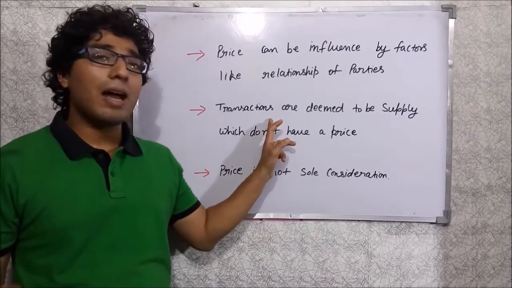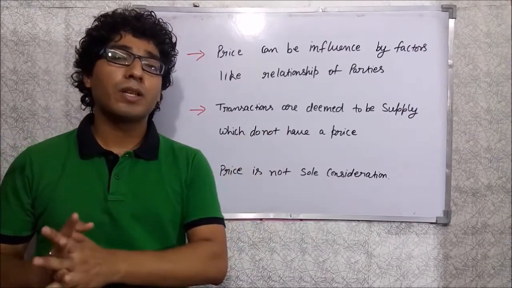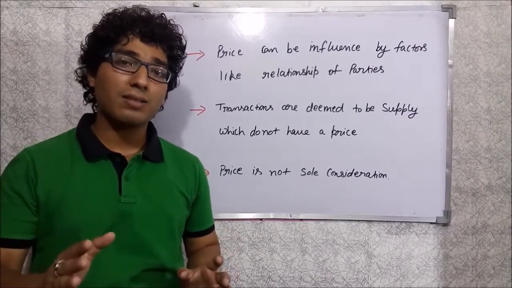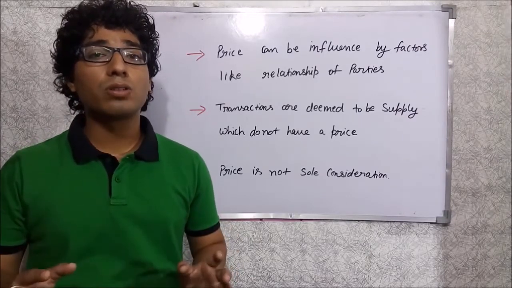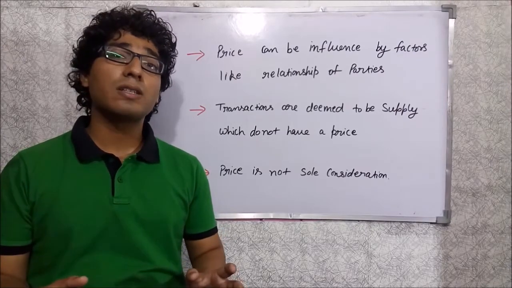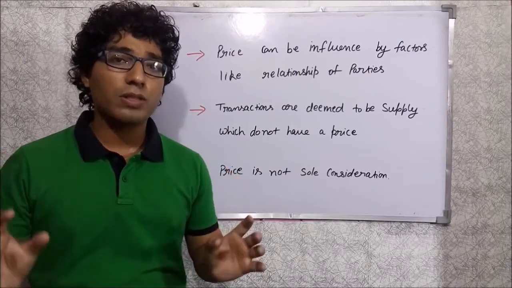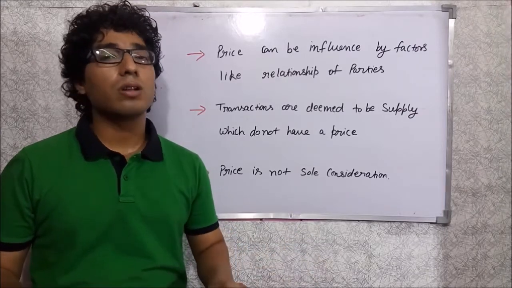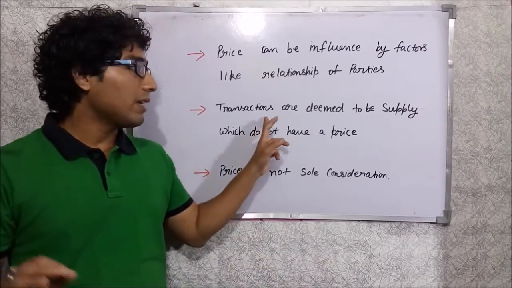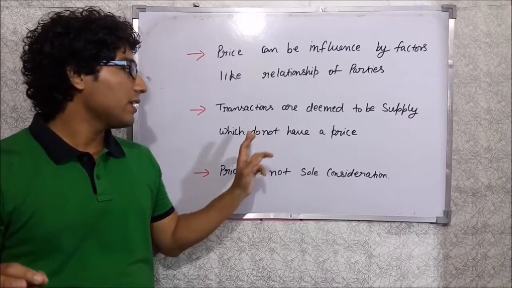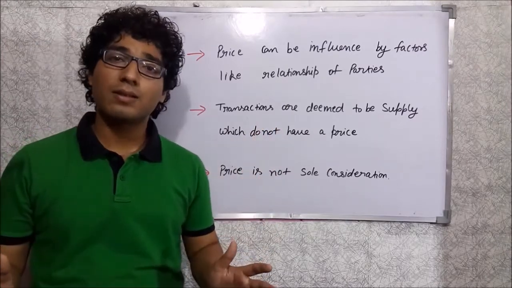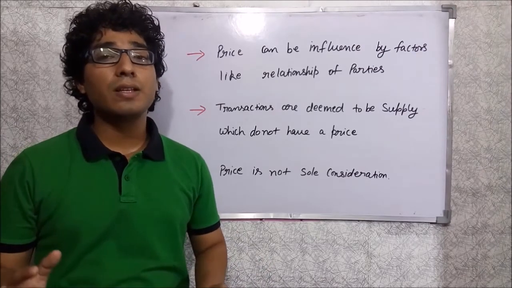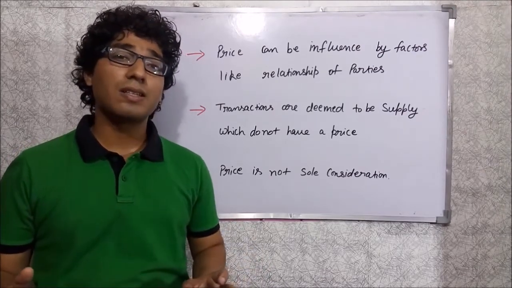So the transactions are deemed to be supply under the GST, and there are a lot of cases in which the law says that supply is the supply of goods or services under GST. The law says that is a deeming provision, and Schedule 1, 2, 3 deals with that. So when the transactions are deemed to be supply under GST which do not have any prices. So suppose the branch transfer and the stock transfer under GST is the supply of goods or services under GST,